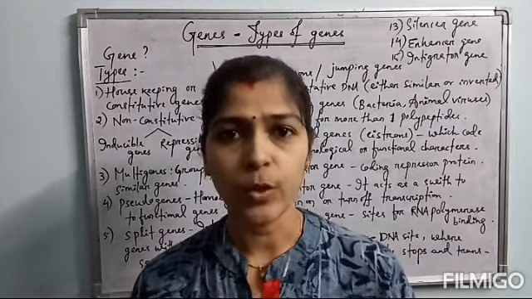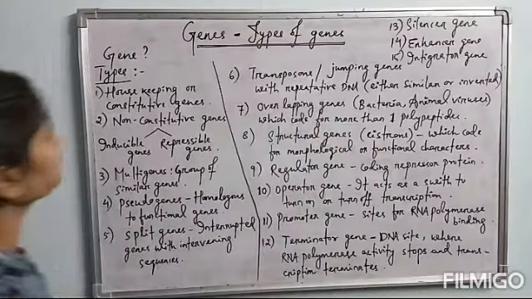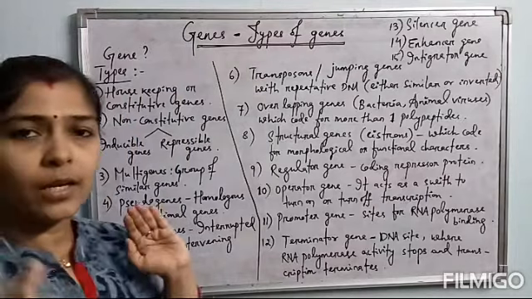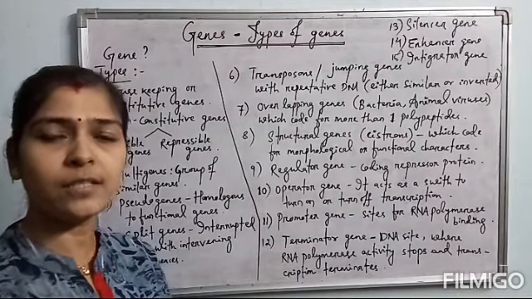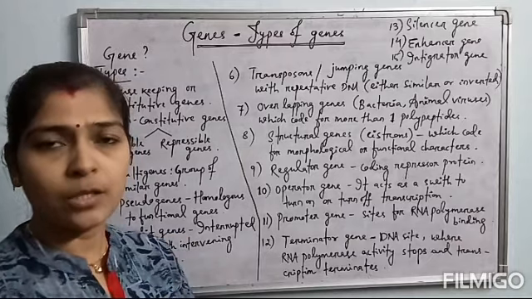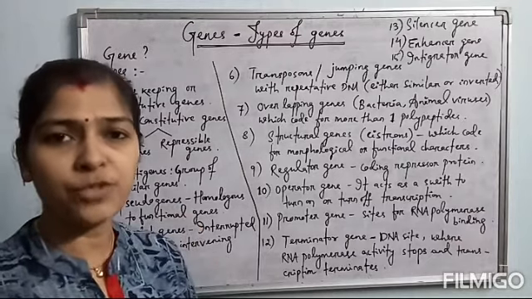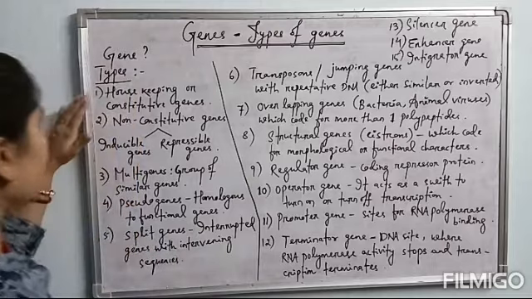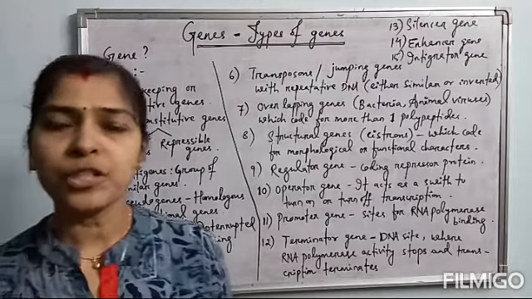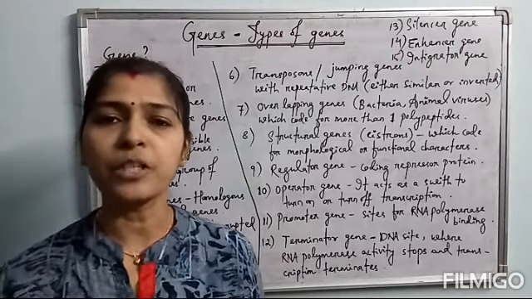Let's discuss. Okay, see here, what is a gene? Just as we have discussed, normally we can define it as the structural and functional unit of DNA which codes for a functional protein product. But there are different types of genes present. First is the housekeeping or constitutive genes. What are housekeeping genes?